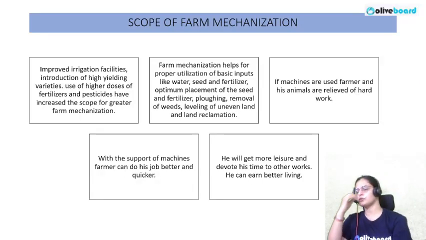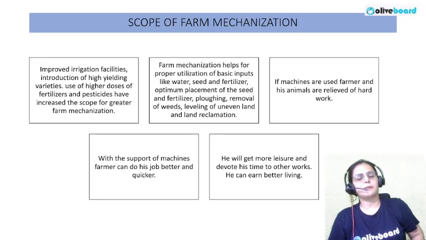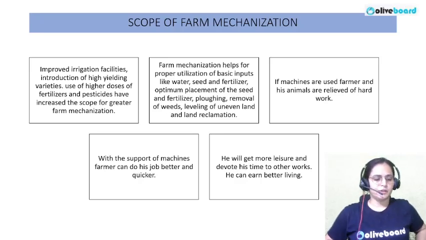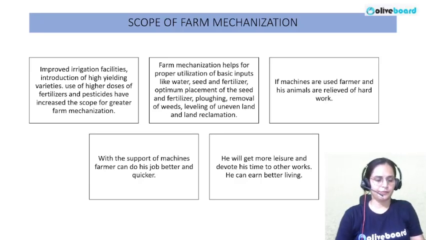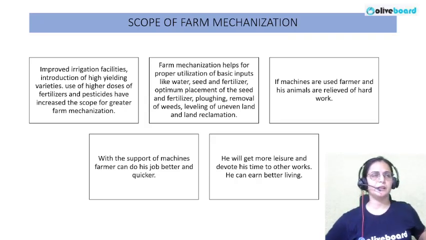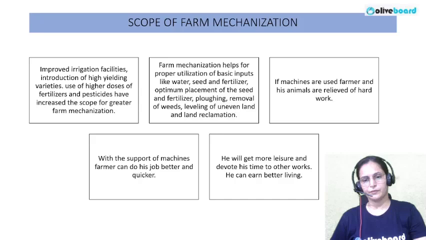Now, talking about the scope of farm mechanization. So, why is it needed? As I discussed in the beginning, here I am mentioning it in more detail for you. If these machines are installed in the field, they will improve our irrigation facilities. They will help in the easy introduction of high yielding varieties of seeds in our field.